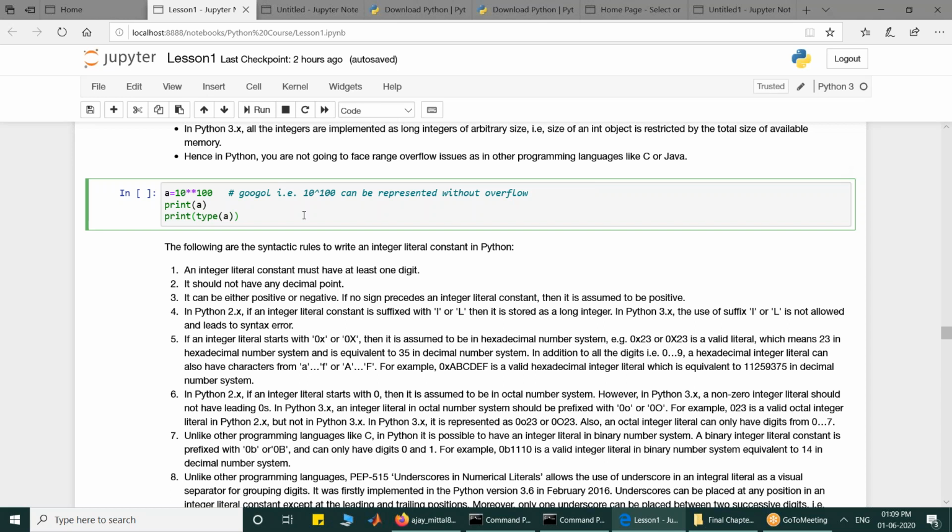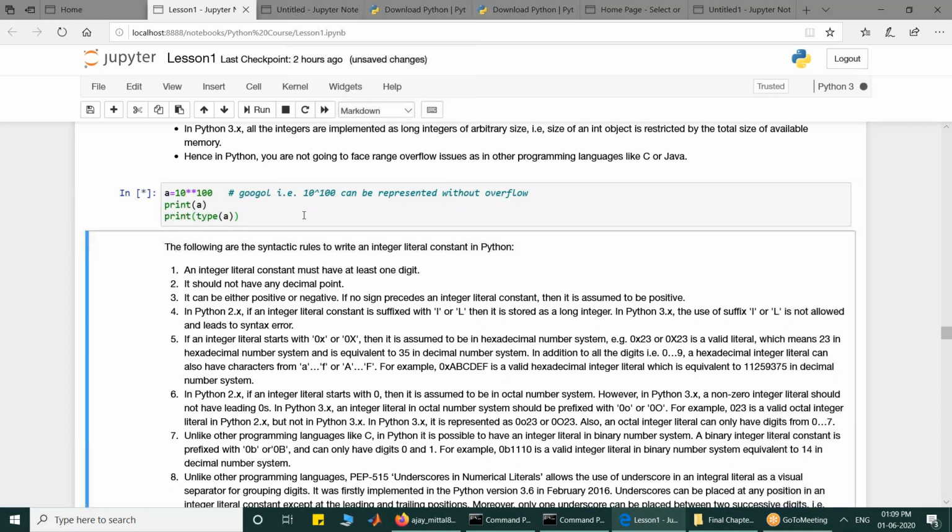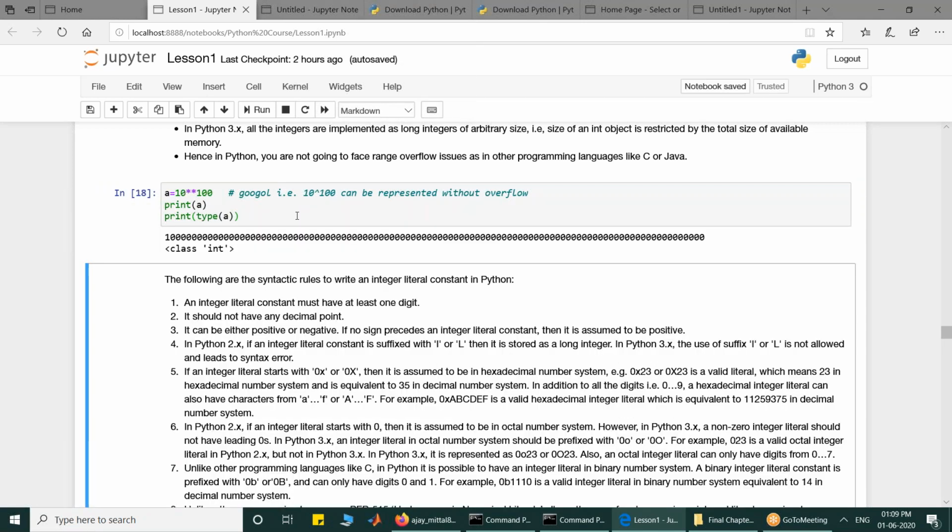So we have a value which is 10 raised to power 100. We are printing it. I am executing this cell code by pressing shift enter. So you can see the value. This is 10 raised to power 100, a very big value, but we are able to execute it in Python without any overflow issue. In other languages, we would have got overflow. So integers are implemented as long integers of arbitrary size. It is restricted only by the size of the complete memory. And if you look at the class, the class of this is integer. So this is of integer type.